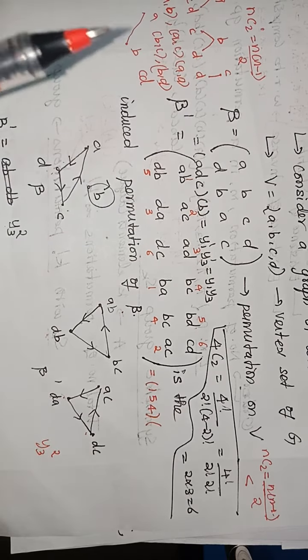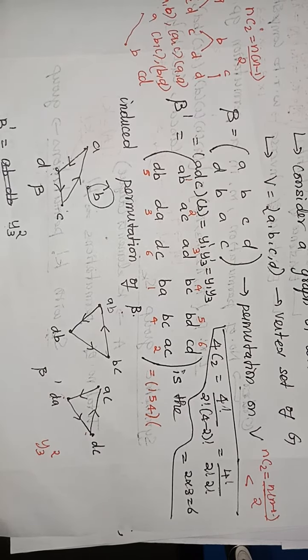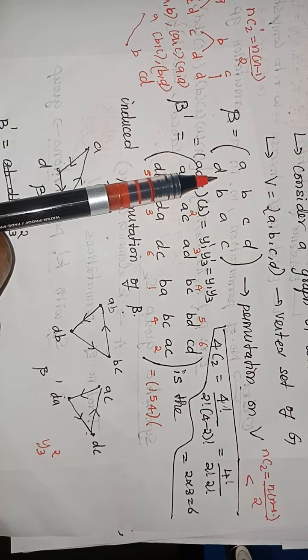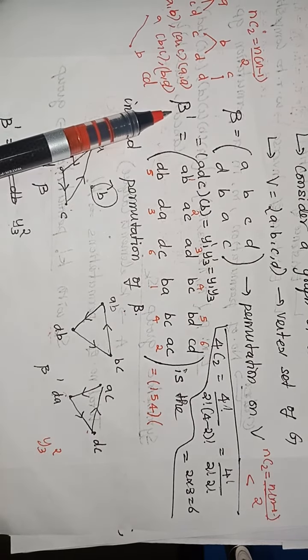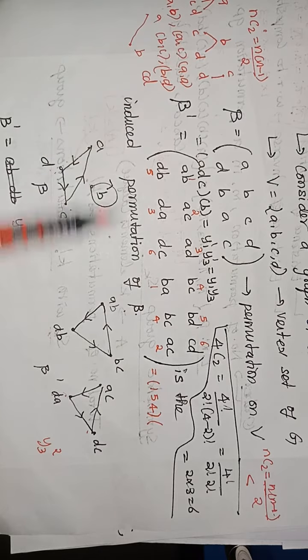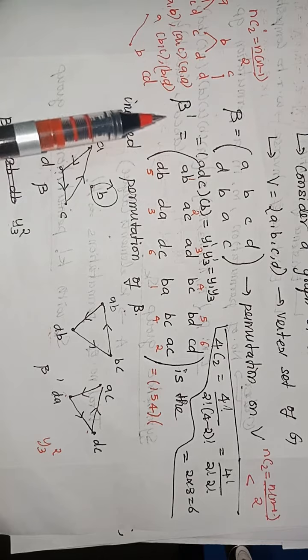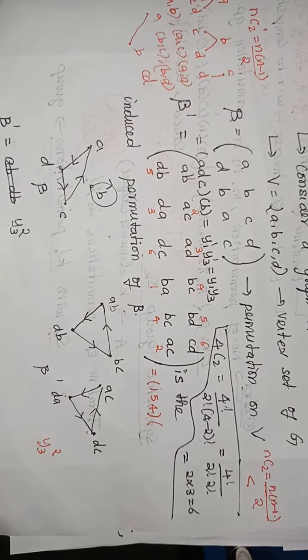If I consider Sn, a symmetric group Sn with n vertices, you know what is a symmetric group? All possible permutations with n elements. And it contains how many elements? N factorial elements. Each and every permutation will be of this form. You try to convert every permutation to beta dash, that is the induced permutation of beta. Find the induced permutation of every permutation in Sn. You will get n factorial induced permutations, one for each element of Sn.